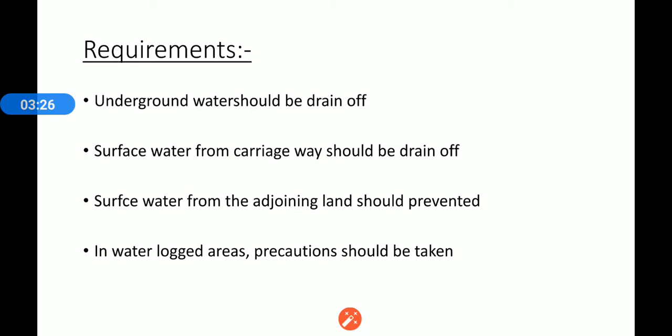Next, the side drain should have sufficient capacity to carry away all the surface water collected. Next and last, in waterlogged areas, special precaution should be taken, especially if detrimental salts are present or if flooding is likely to occur.